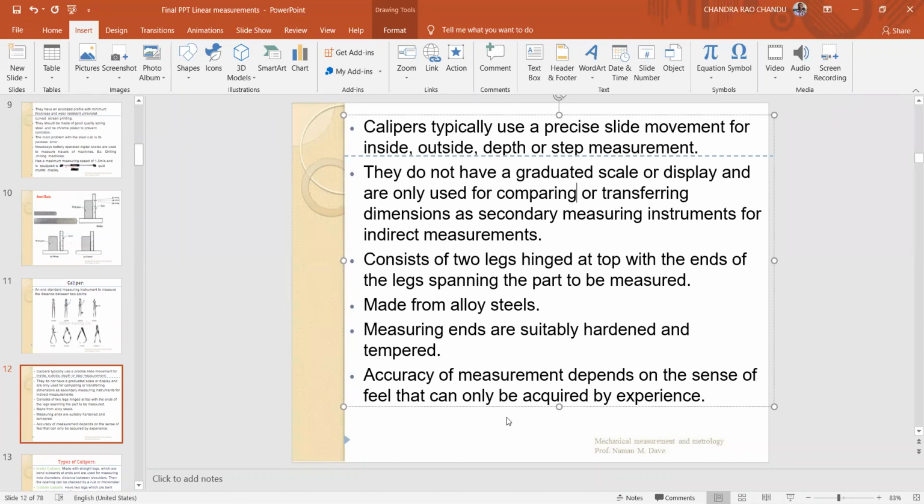Accuracy of measurement depends on the sense of feel that can only be acquired by experience. Sense means without a parallax error, always you have to take the reading. Sense means contact. While taking the reading of an object, you have to sense the contact of the caliper legs with the object. Okay.